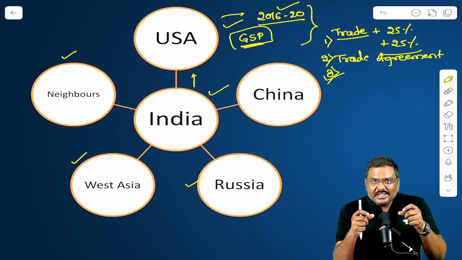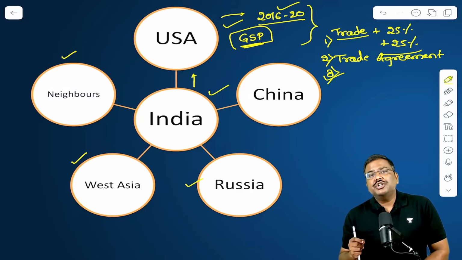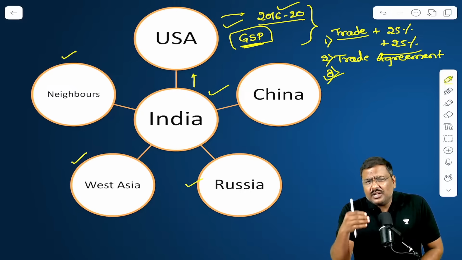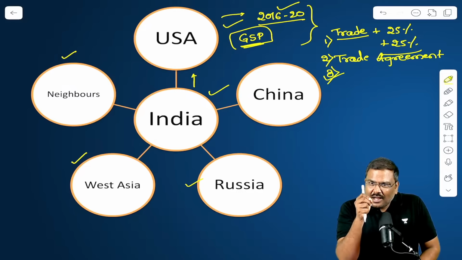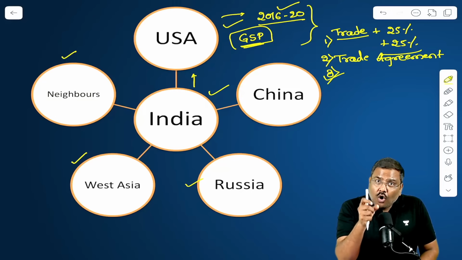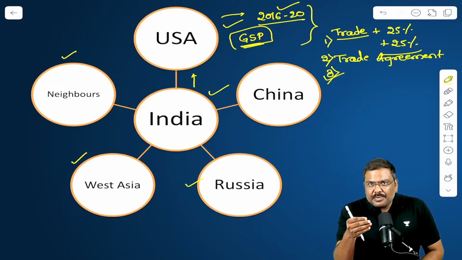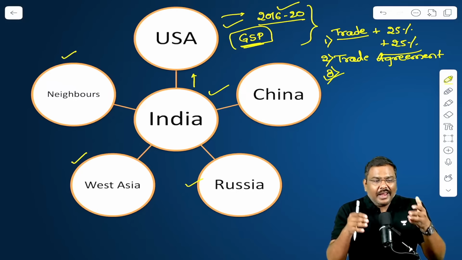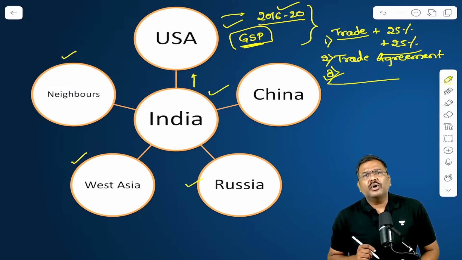And in recent times, USA has been targeting India in order to ensure that the funds will not flow to Russia, which they argue that they are using the funds to fight war in Ukraine. And they have basically targeted the oil imports or the crude imports from Russia done by India. And this has been one of the points of friction between India as well as USA. This is the third very important point of concern.